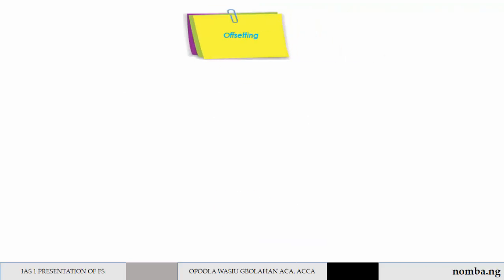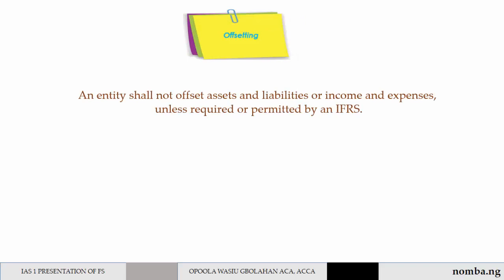Another general feature of a financial statement is offsetting. An entity shall not offset assets and liabilities or income and expenses unless required or permitted by an IFRS. An entity reports separately both assets and liabilities and income and expenses.